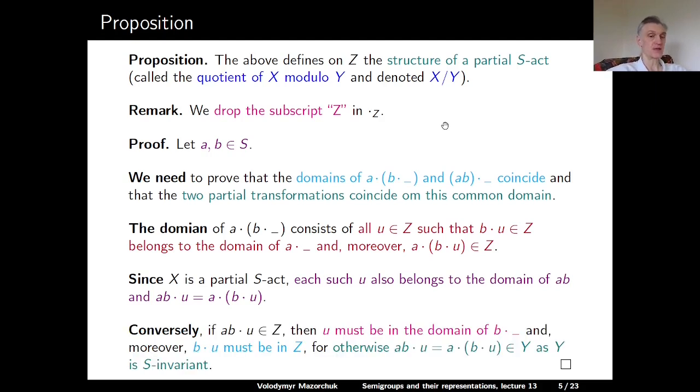Conversely, if AB applied to U belongs to Z, then U must be in the domain of B applied to something, and moreover, B applied to U must be in Z, because if it's outside Z, it is in Y, but then applying A to it, we cannot go outside Y because Y is S-invariant. So this completes the proof of the proposition.